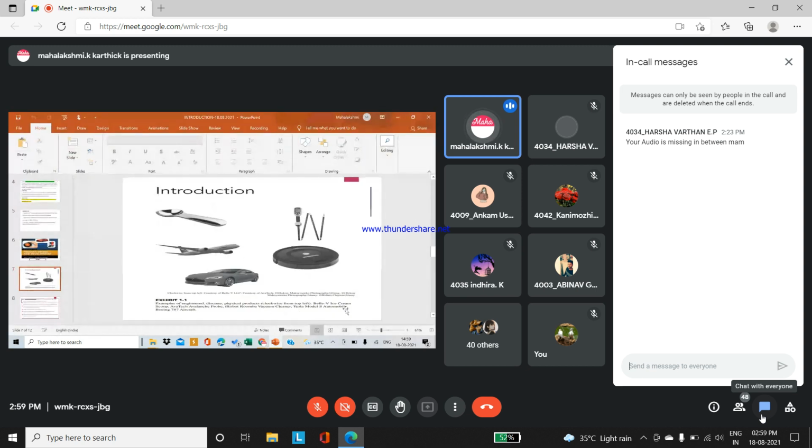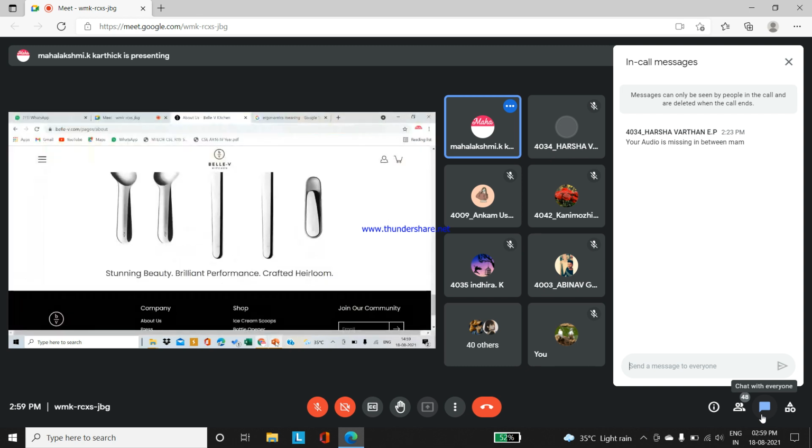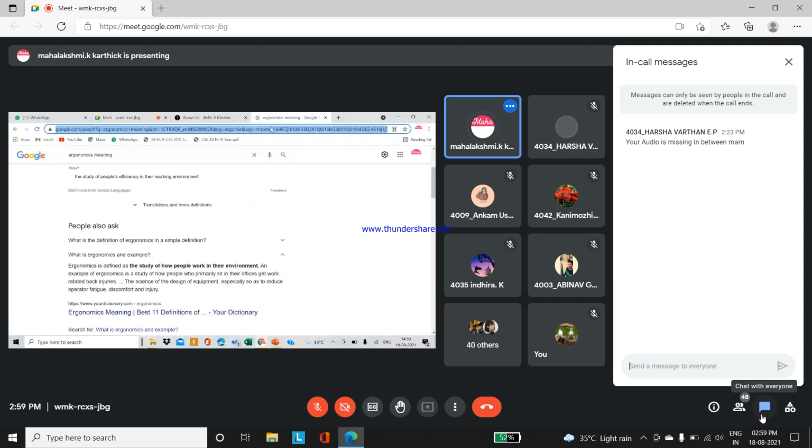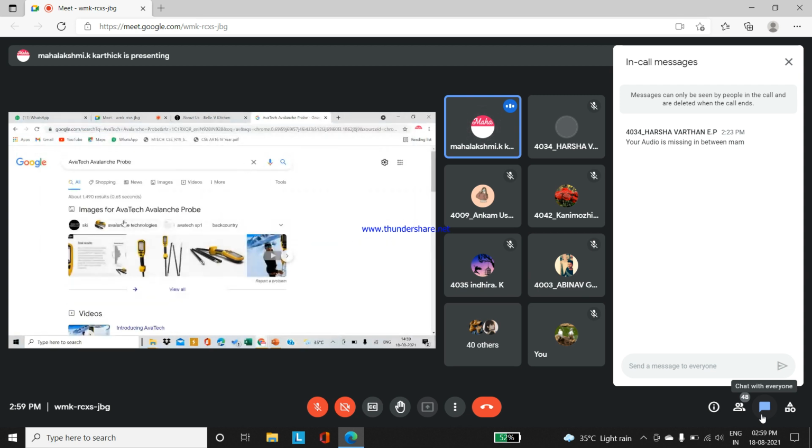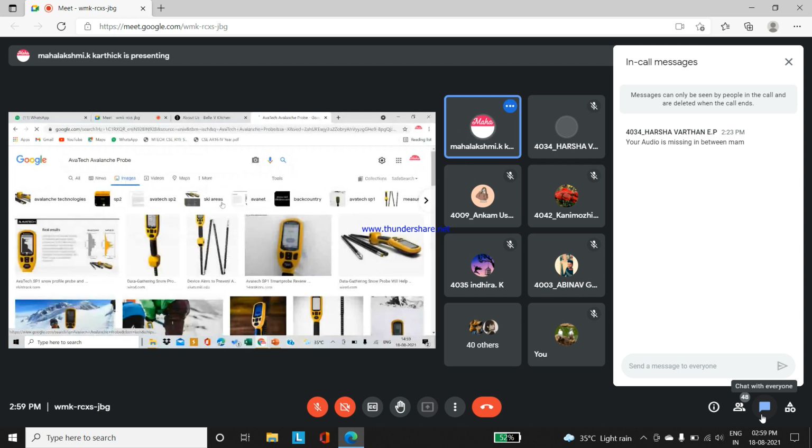Similarly, for Avalanche, displaying all types of innovative products alone. Have you heard about this? Avatech Avalanche Pro. Kindly unmute and reply.